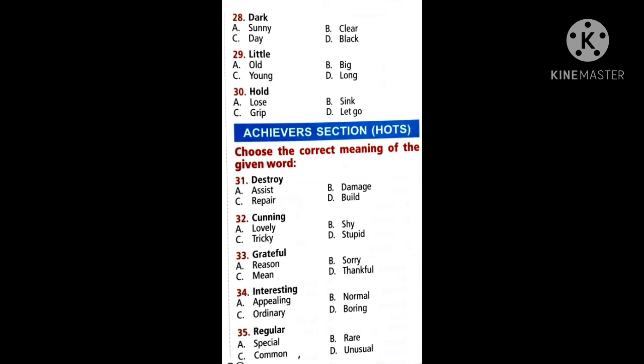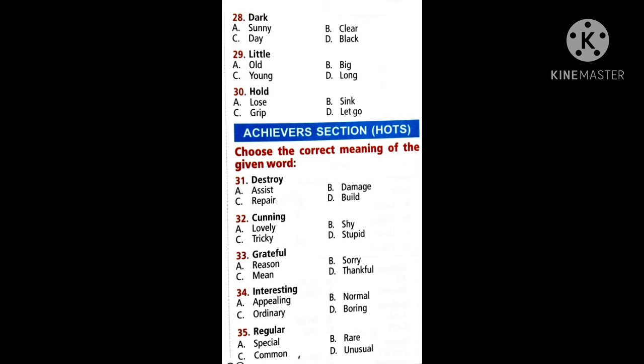Now 34. Interesting. When do we feel very interested? So we do something, then we go to them, we try to ask something, to collect information on something. So what can we say? Is it appealing, normal, ordinary, or boring? So basing on that, you complete the 34th.